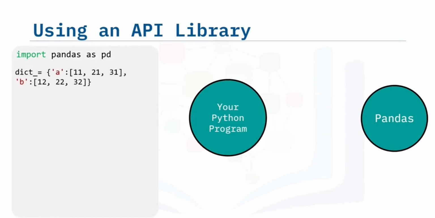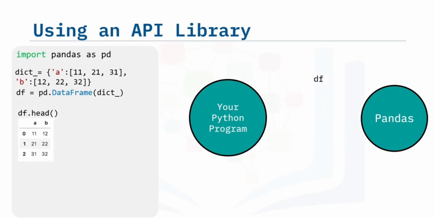When you create a dictionary, then create a Pandas object with the data frame constructor, in API lingo, this is an instance. The data in the dictionary is passed along to the Pandas API. You then use the data frame to communicate with the API. When you call the method head, the data frame communicates with the API displaying the first few rows of the data frame. When you call the method mean, the API will calculate the mean and return the values.